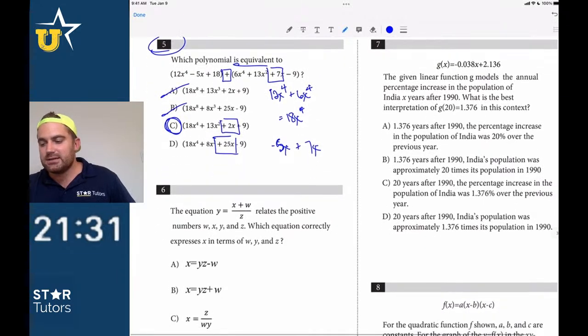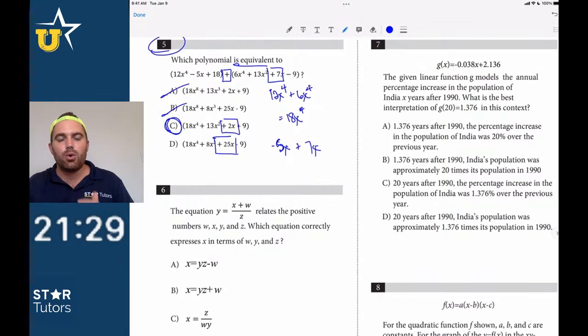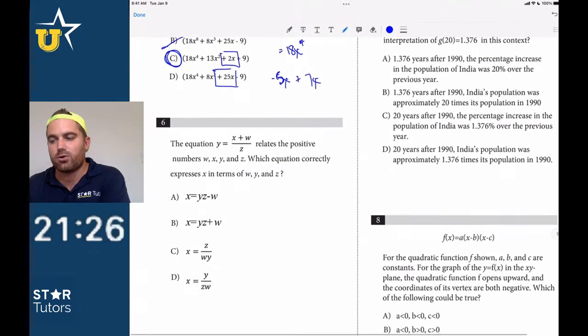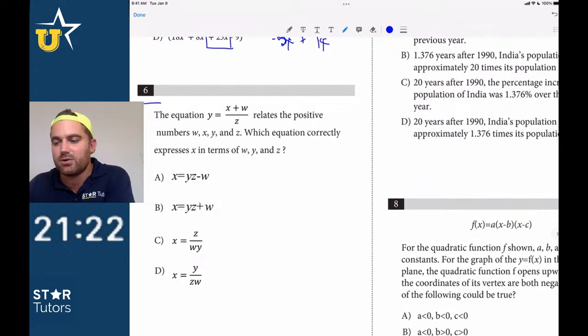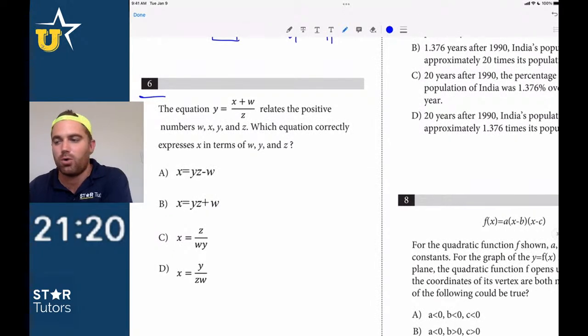Right, when you're looking at these questions, it's not always about just doing the questions in order. It's about where are you going to make the fewest amount of simple mistakes. Number 6 is a very straightforward question on the SAT always.